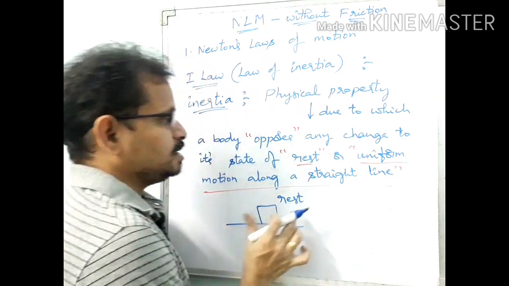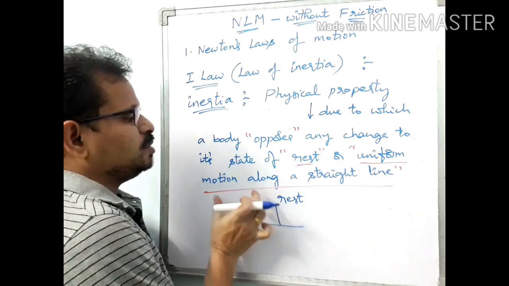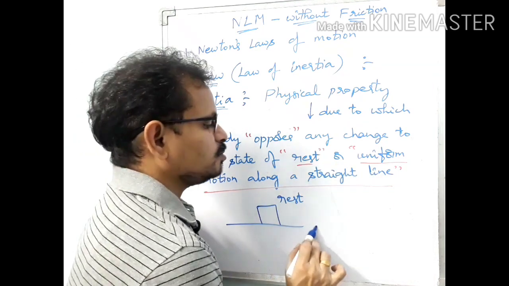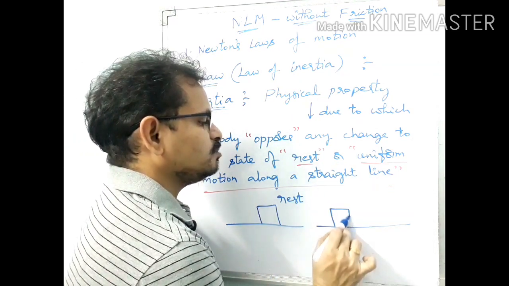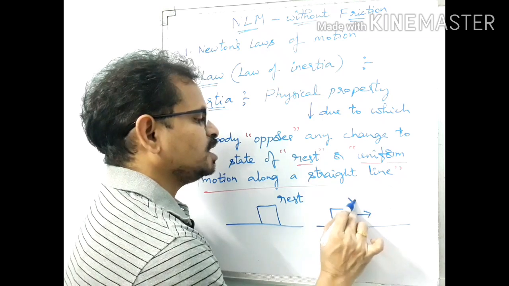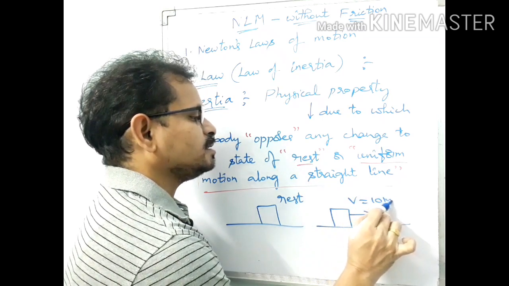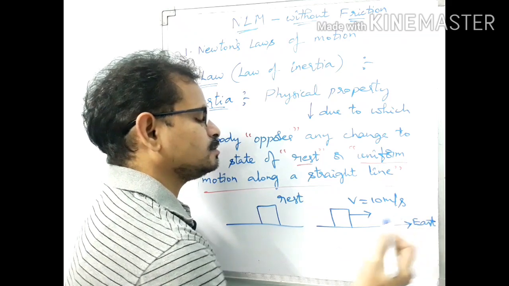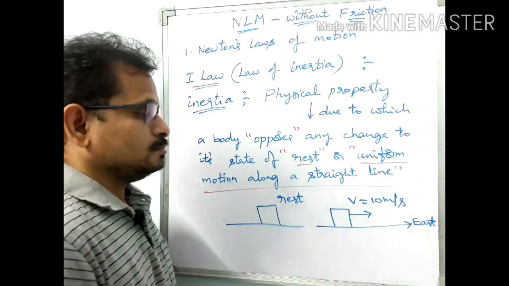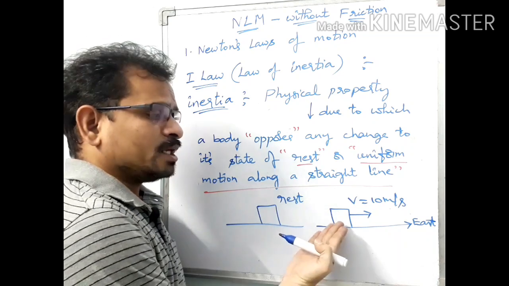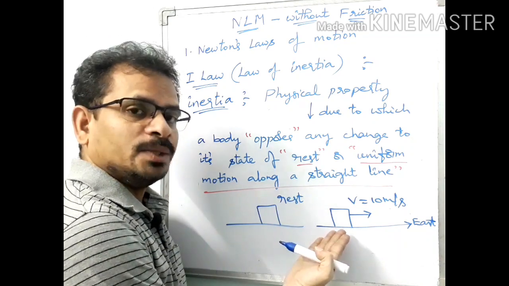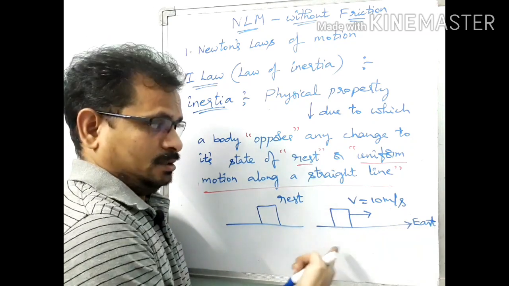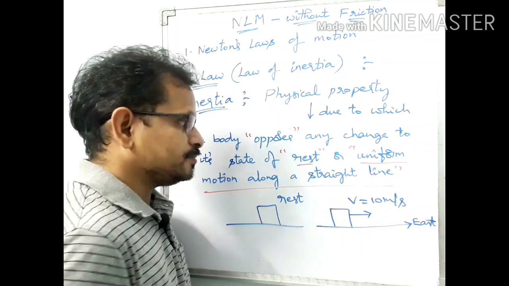Then what about uniform motion along a straight line? Suppose this block is moving with a speed of v equal to 10 meters per second along east. What type of motion is it having? Uniform motion along a straight line.